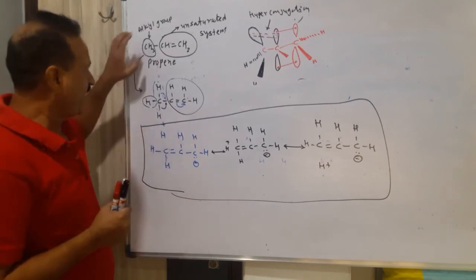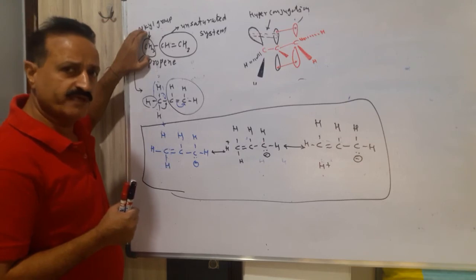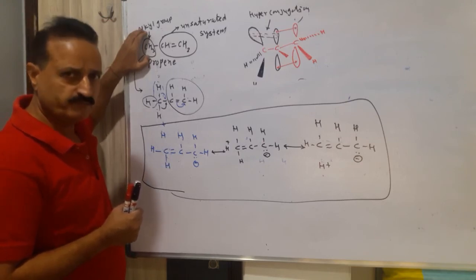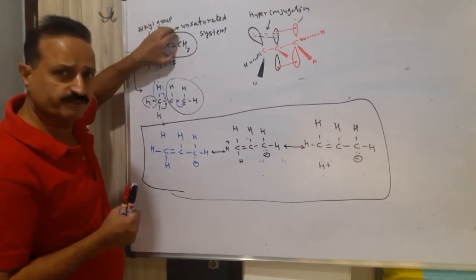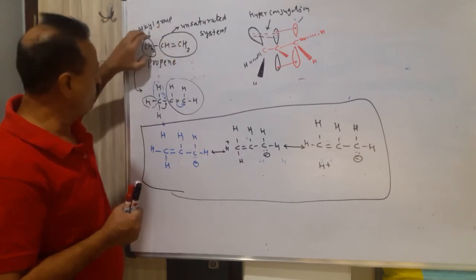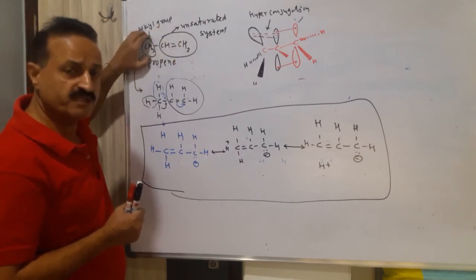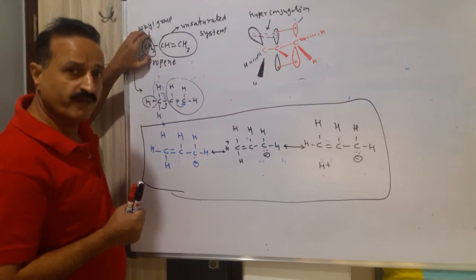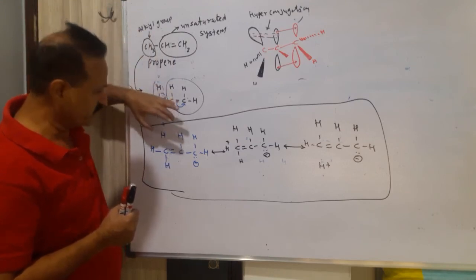Simple: the alkyl group's C-H sigma bond is transferred to the unsaturated system. The alkyl group has 3 hydrogens, meaning 3 C-H sigma bonds. One by one, a C-H sigma bond will transfer to the unsaturated system.